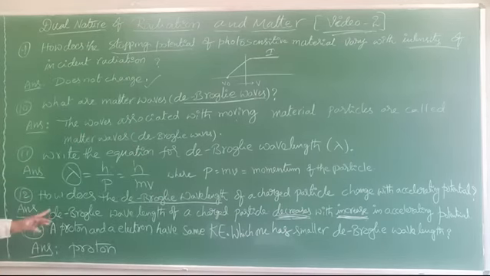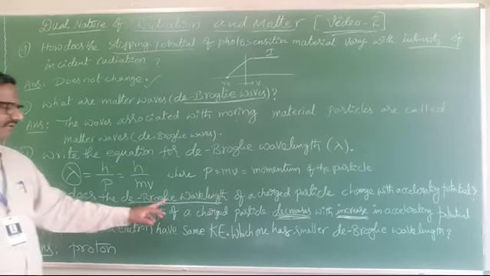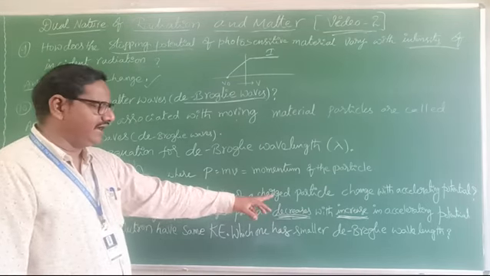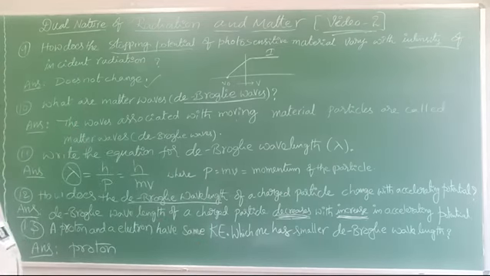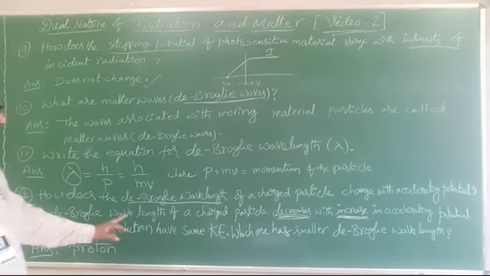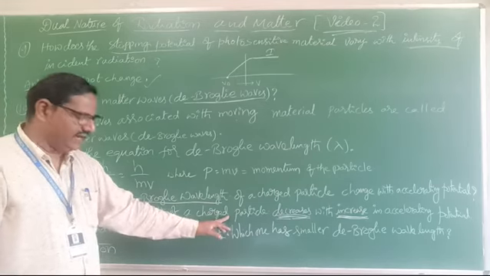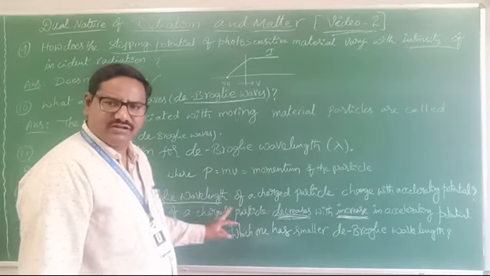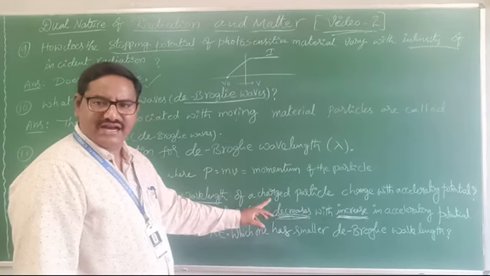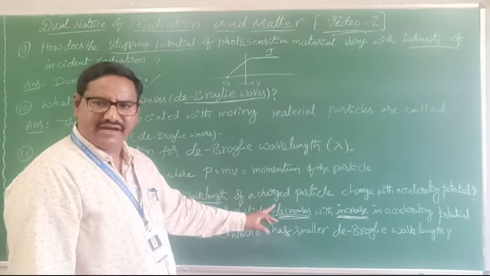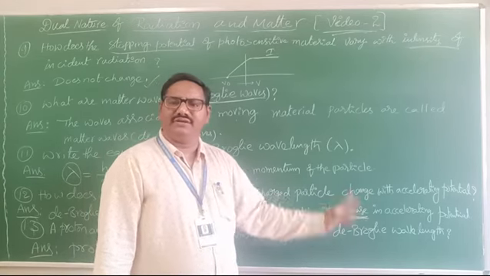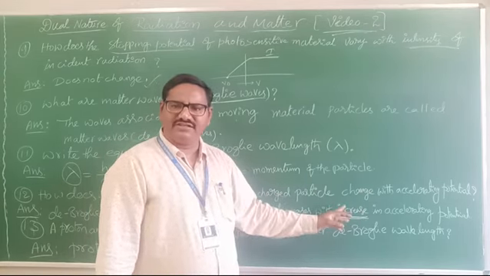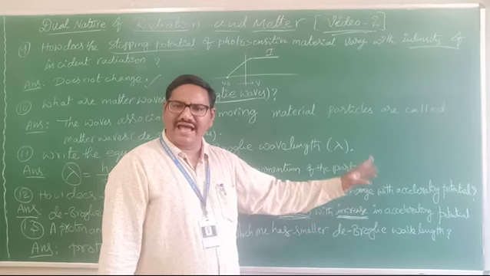How does the de Broglie wavelength of a charged particle change with accelerating potential? The de Broglie wavelength of a charged particle decreases. Lambda decreases for the charged particle with an increase in accelerating potential.